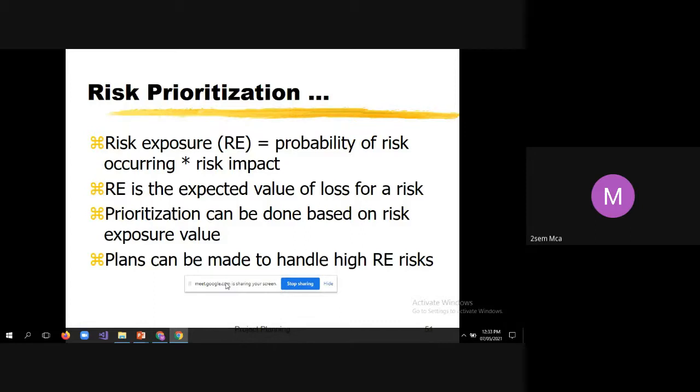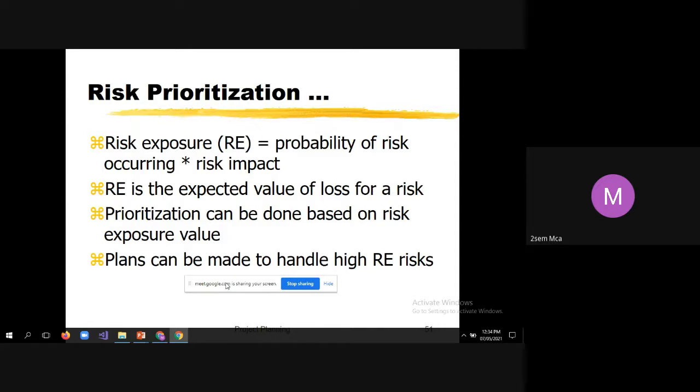If the risk exposure value is very high, then the priority should be high. If the risk exposure value is very low, then you can resolve that risk at a later point of time. So by using risk exposure as the factor, you assign the priority for various risks, and plans can be made to handle high risk exposure risks. That means you should have a prior plan about how to deal with the risks that have very high risk exposure.